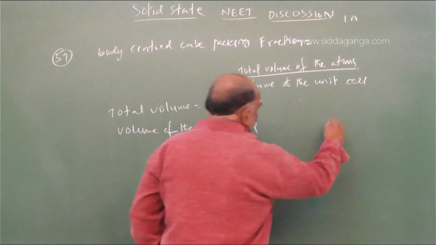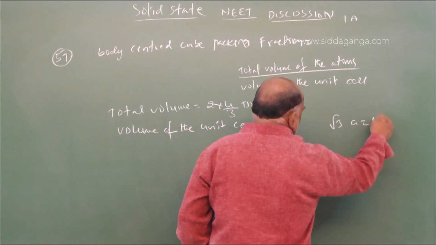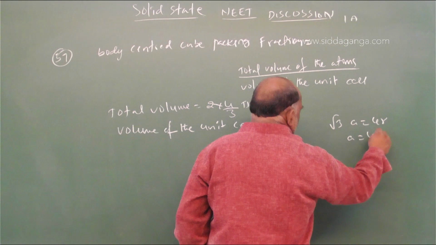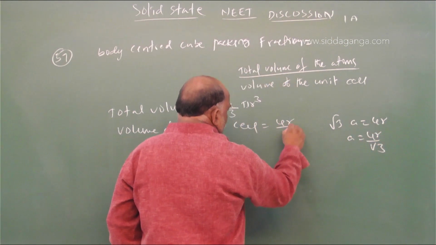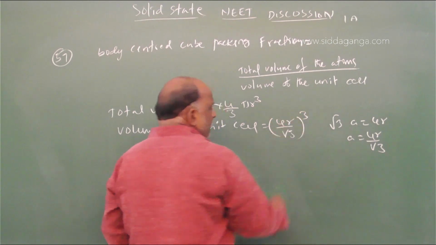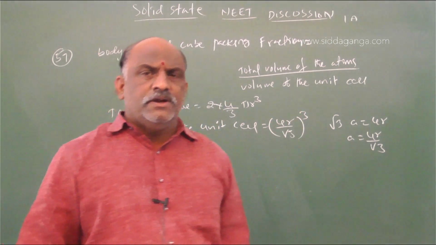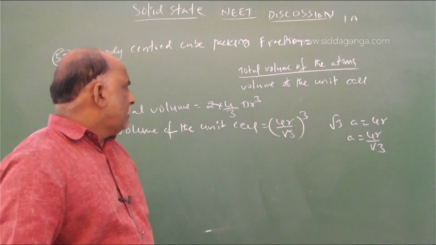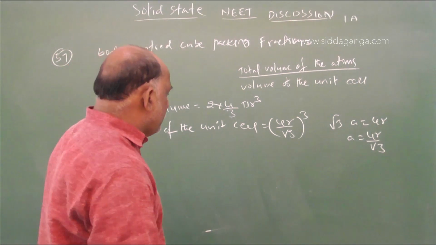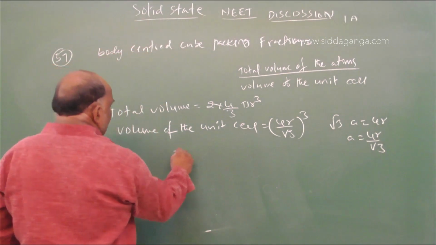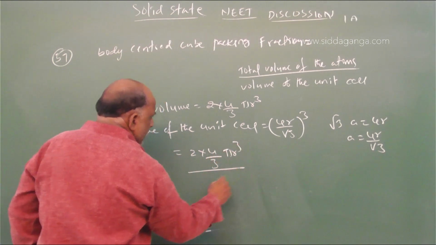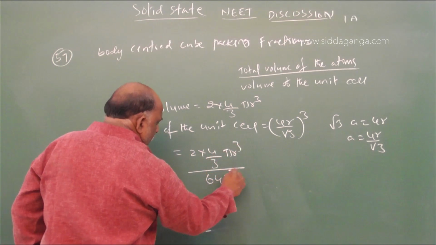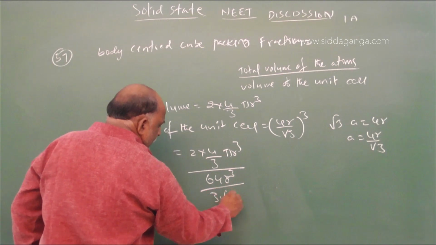Actually we know root 3 a is equal to 4r, so a is equal to 4r by root 3. So the volume is 4r by root 3 whole cube, which gives 64 r cube by 3 root 3. So it is 2 into 4 by 3 pi r cube divided by 64 r cube by 3 root 3.